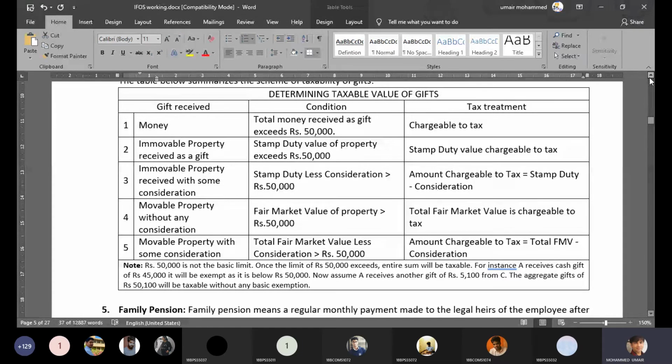Obviously all these are from non-relatives, because if you receive any gifts from a relative, it is not taxable. So this is all from non-relatives. If you have received the land as a gift and if the value of the land is more than 50,000, right? If the stamp duty value is more than 50,000, then the entire amount is taxable. Third, immovable property received with some consideration.